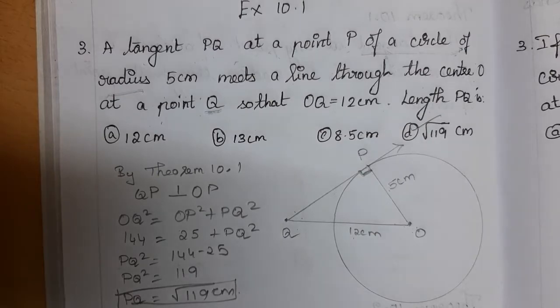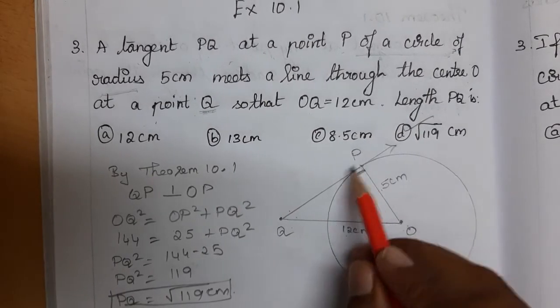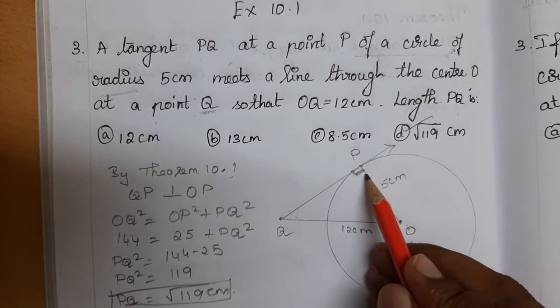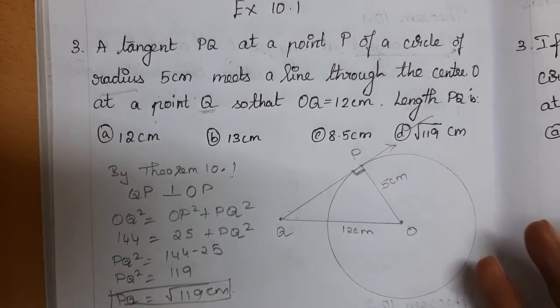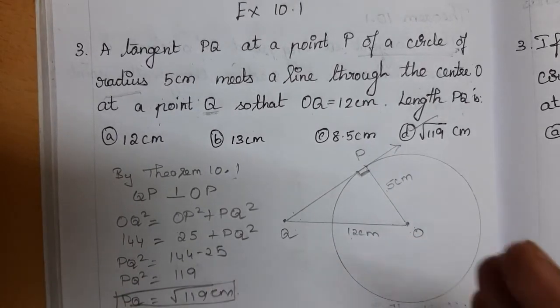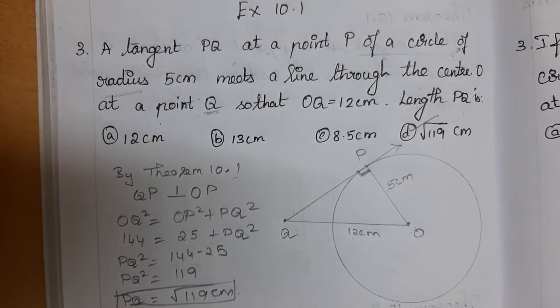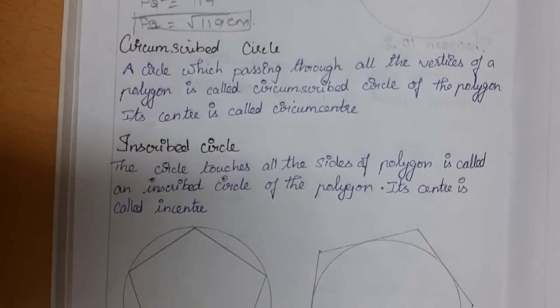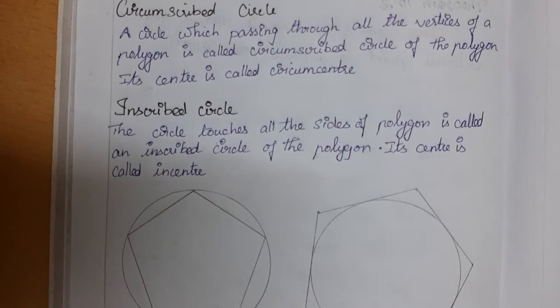Clear? So first we know that it is in the form of a triangle, and with the help of theorem 10.1 we have shown it is perpendicular. So now it is a right triangle, so we can use the Pythagoras theorem to find the rest of the side. Clear? So here we go for one more concept.